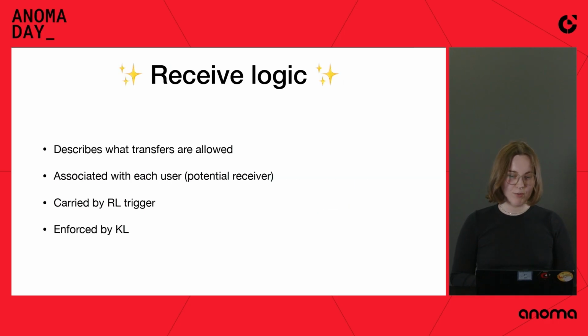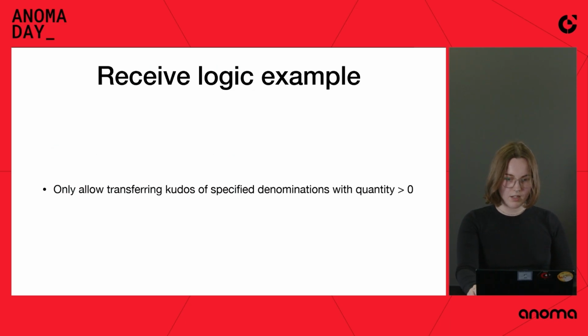Yes, so the properties of receive logic. It describes what transfers are allowed. It's associated with each kudos user, because each user is a potential receiver. It's carried by receive logic trigger, RL trigger, similarly to denomination logic, and it's also enforced by kudos logic. Here's an example.